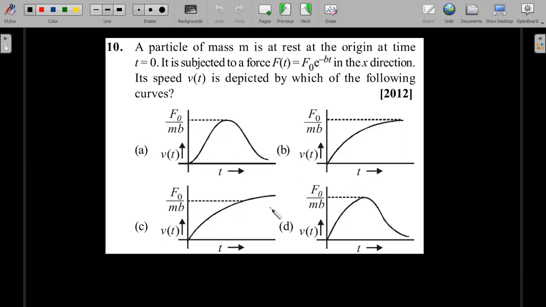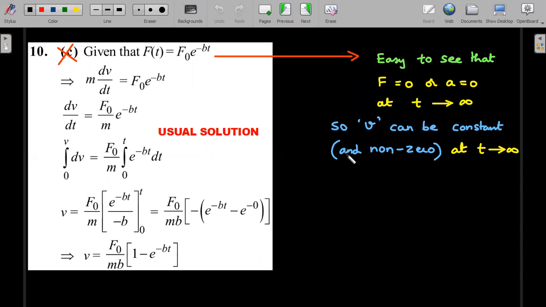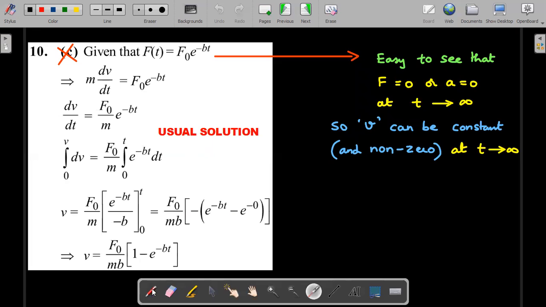Okay, right. And between B and C, listen carefully to this. You could see that the C option is not perfect, because at t tending to infinity, when acceleration becomes 0, the value of velocity should become a constant. So that means that constant should be an asymptote to that particular position. In that scenario, the answer should be here. The option is wrongly marked. It should be option B is the correct answer.